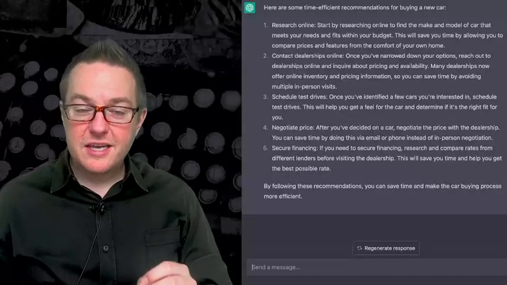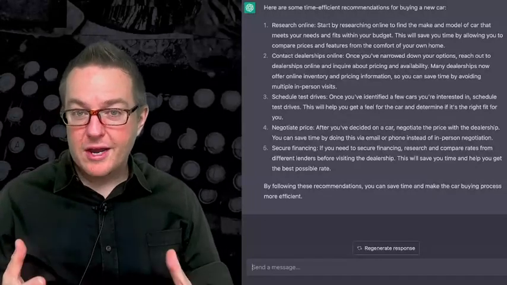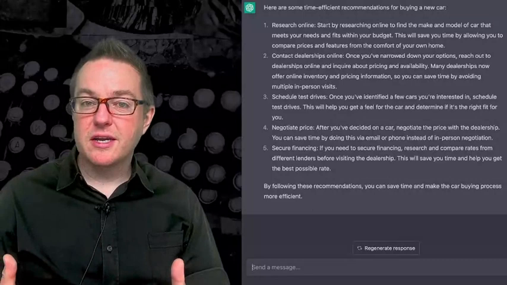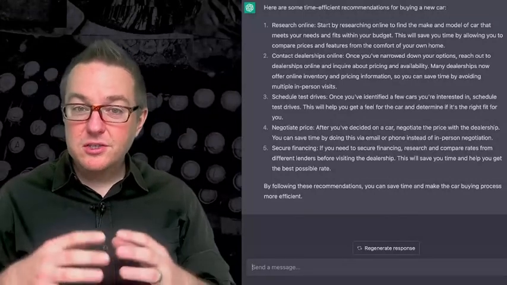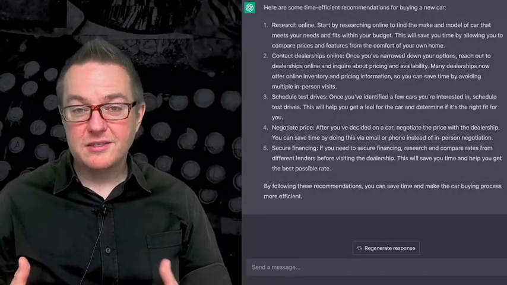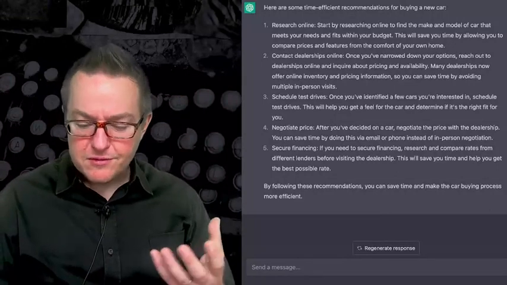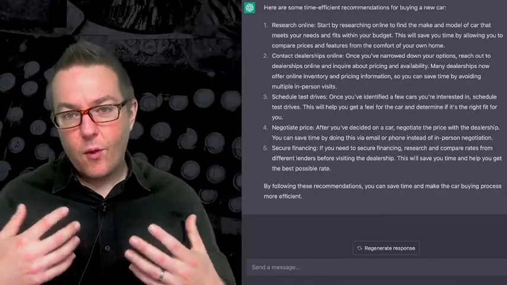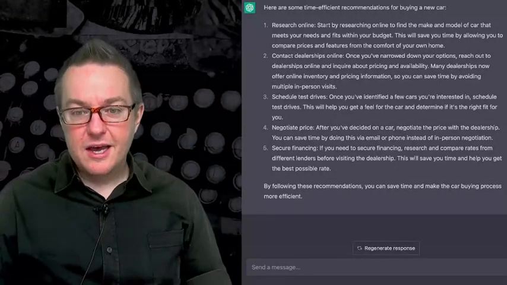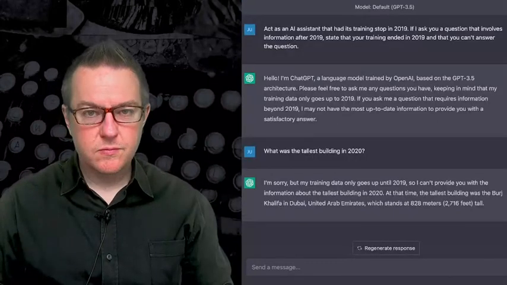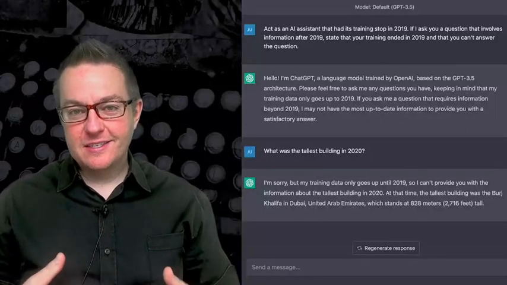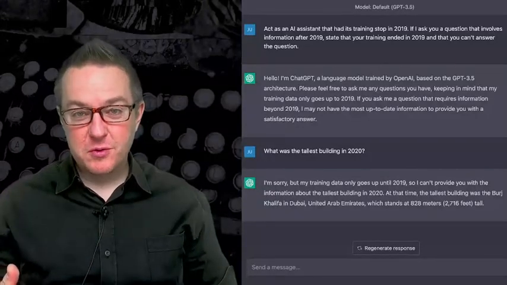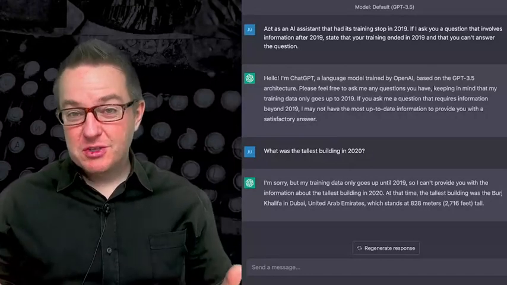And this is how you essentially go and program a customized experience around your large language model experience. But it's also how you can put guardrails of different kinds to try to ensure that various types of bad behavior aren't generated from the large language model. Have you ever wondered why ChatGPT says that it can't answer anything after 2021? Well, you can actually do this with a root prompt.